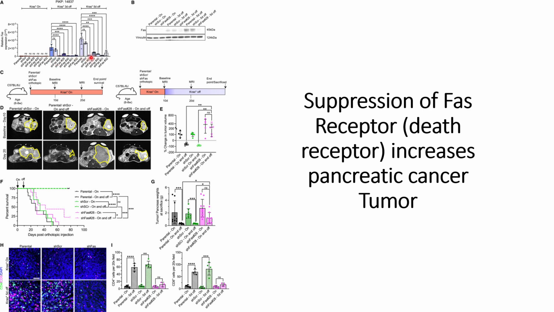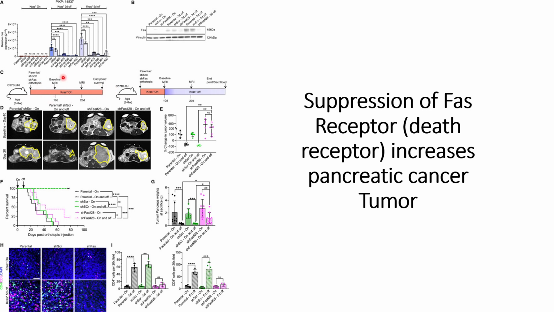And they observed the same thing when the KRAS mutations are turned off after 5 days. And this is the Western blot, where we can also see that when short hairpin RNA number 28 is turned on, there is almost a negligible amount of FAS observed. Thereafter, after validating that short hairpin number 28 works well, they decided to use it in the mice models.